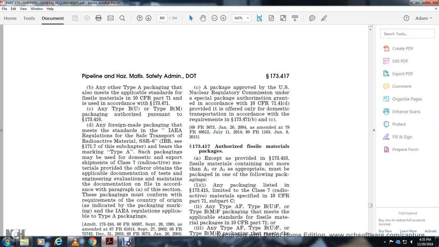173.417, authorized radioactive material packaging, except as provided in 173.453. Radioactive material containing not more than A1 or A2 must be packaged in one of the following packages. Any packaging listed in 173.415, limited with the class of radioactive material used in Title 10 CFR Part 71, Subpart C. Any type AF, BUF, and BMF packaging that meets the applicable radioactive material packaging requirements of 10 CFR Part 71.